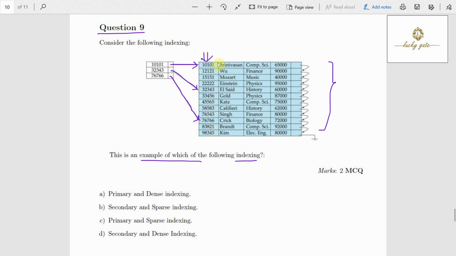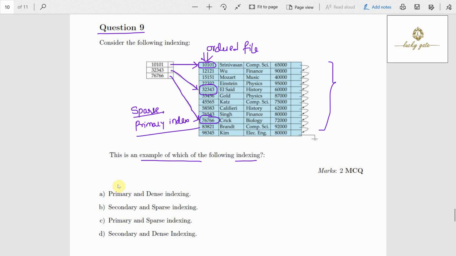The file is an ordered file, and we have created the index only for some of the key values. For these values it is created, not for every value. Because the index is created for some values, we call it a sparse index. And the data file is an ordered file, and the index is created only for some records, so we can call it a primary index. So what kind of index is created? It is a primary index, and the type of primary index we call sparse.